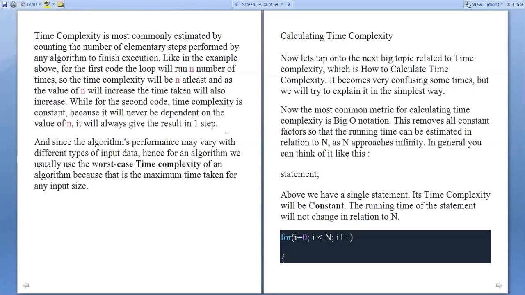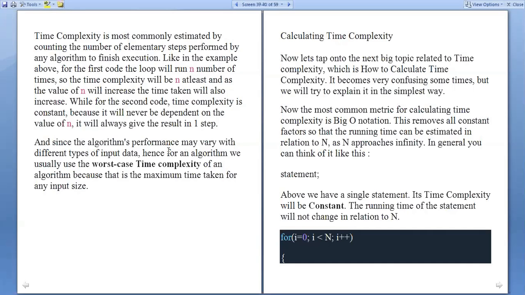Since the algorithm's performance may vary with different types of input data, for an algorithm we usually use the worst case time complexity, because that is the maximum time taken for any input size. Already we have three cases: best case, worst case, average case. Best case takes less time compared with worst case. Worst case generally takes more time.